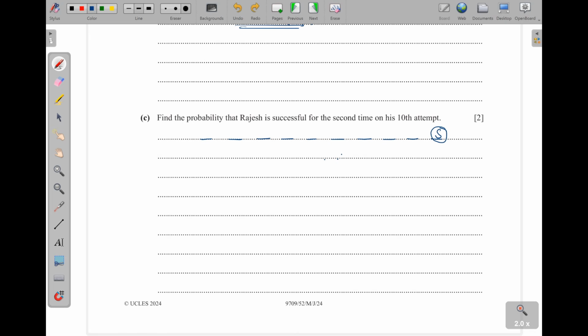So I'm going to treat this one as a binomial. There is one success in the 9. So my probability here is going to be, out of the 9 there is one success, so 9 combination 1, and the probability of getting a success is 0.3 to the power 1, then times the probability of failure, 0.7 to the power 8.